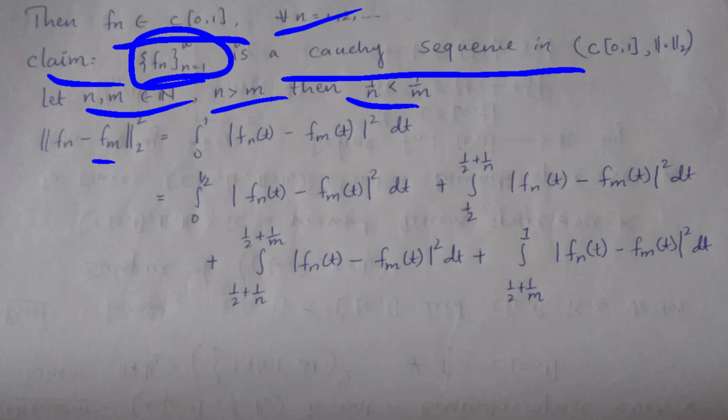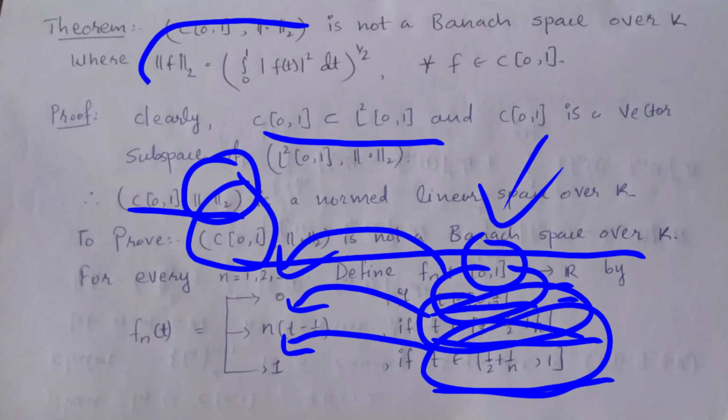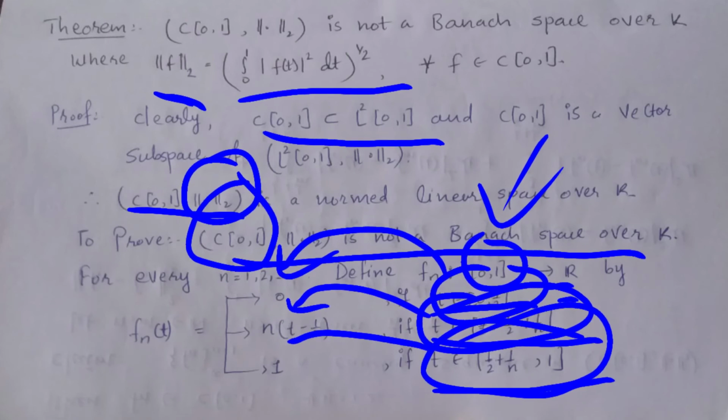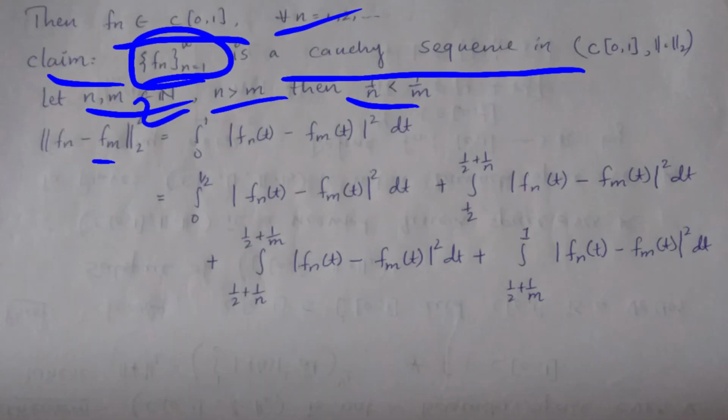Here is the norm 2 of fn minus fm, taking the square. The norm 2 is defined as norm 2 of the function f equals (the integration with limit 0 to 1 of the modulus of f(t) whole squared dt) whole to the power 1/2. If I take the square here, the 1/2 and the square get cancelled, only power 1 remains. So I am taking the square of this norm, so there is no 1/2 here.